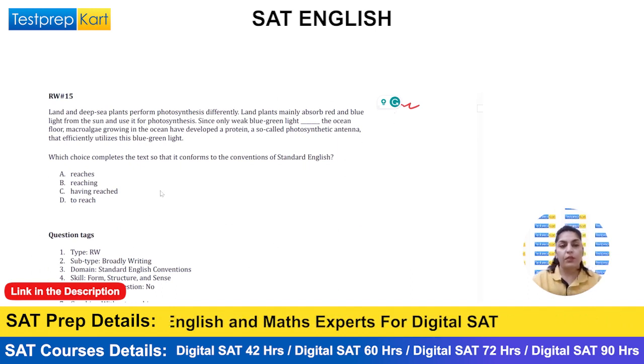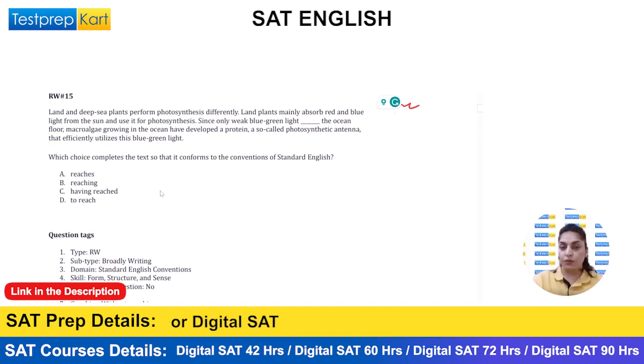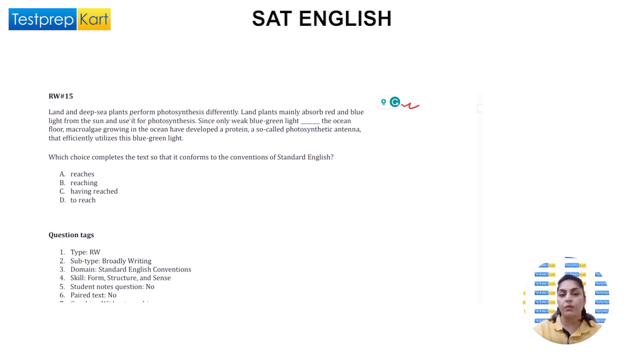Let's start this question. It says, land and deep sea plants perform photosynthesis differently. So land and deep sea plants. So there are two types of plants. Both the plants perform this process, photosynthesis, but differently. So one is land plants and one is deep sea plants. Two types, okay? Land plants mainly absorb red and blue light from the sun and use it for photosynthesis.